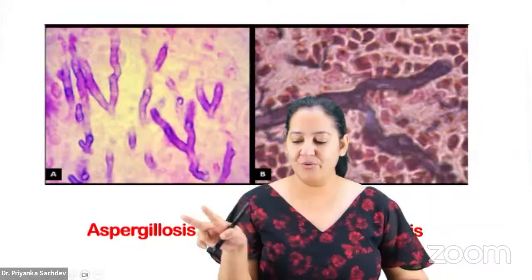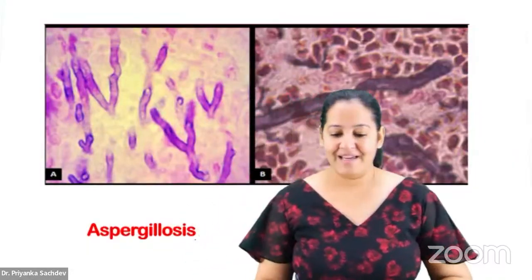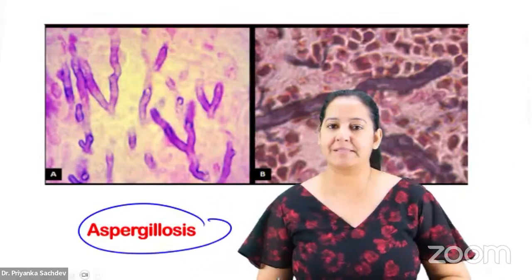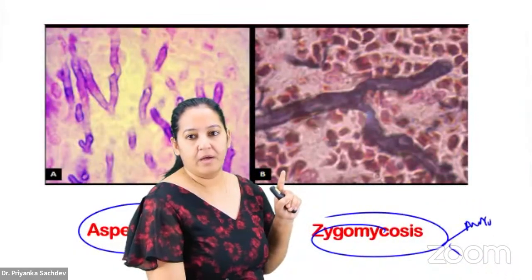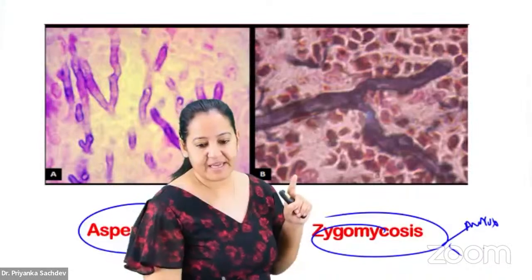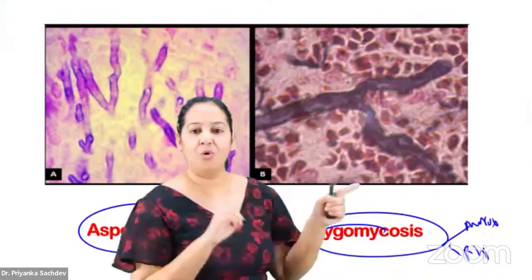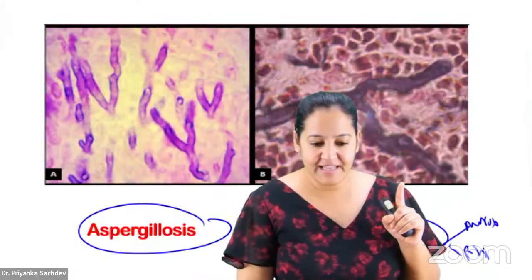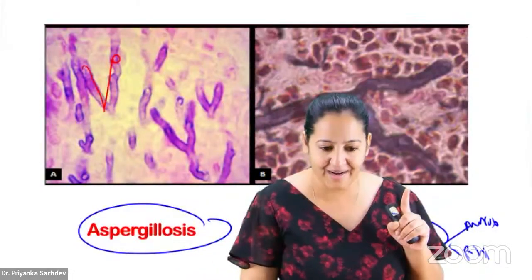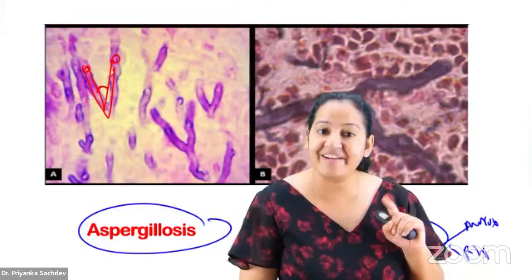Okay. The last two fungi are Aspergillus and Zygomycosis. In Zygomycosis, we have 2 fungi: Mucor, the most common cause of orbital cellulitis, and Rhizopus. Now see, both of them are forming hyphae. Tell me the difference in the hyphae. See, the hyphae here is narrow. The angle is also narrow. It's 45-degree branching.